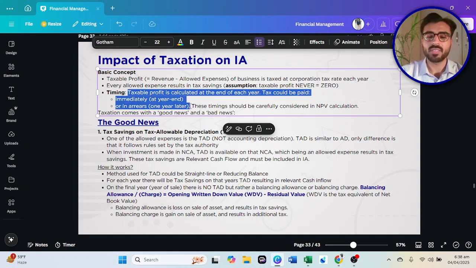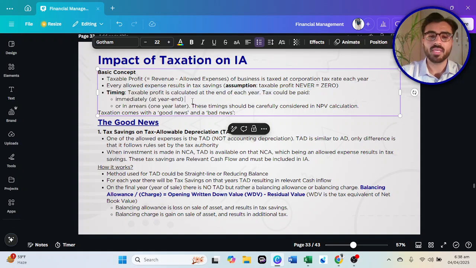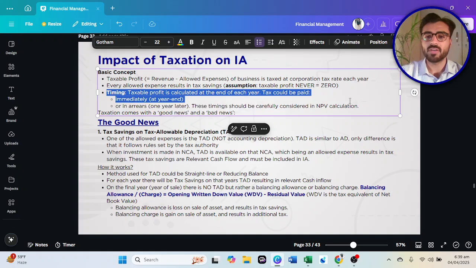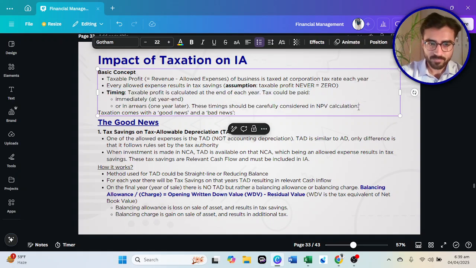So, for example, if it is paid immediately, then we will show the cash outflow in the year for which the taxable profit has been calculated. If it was paid in arrears, then the taxable profit of year one would be shown as a cash outflow in year two. That is all about the timing. So the timing should be carefully considered in NPV calculation.